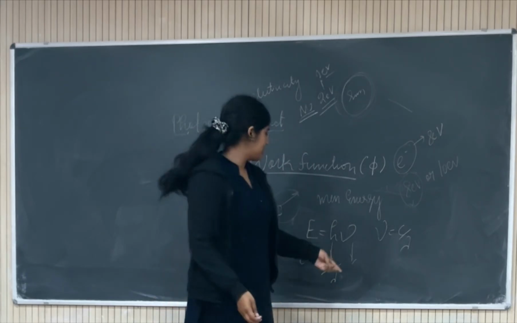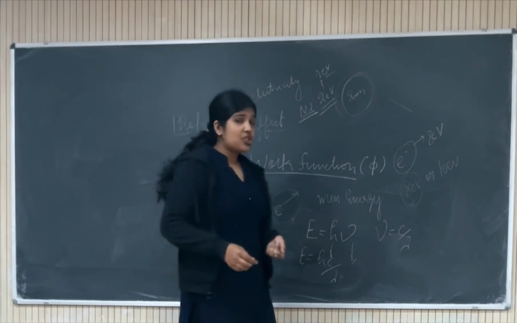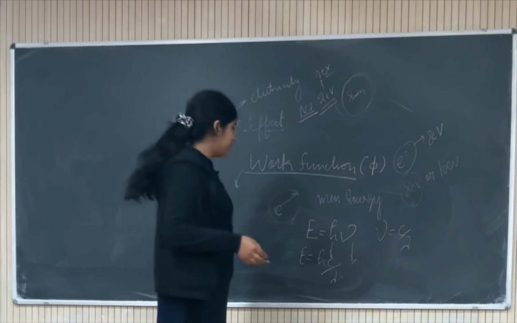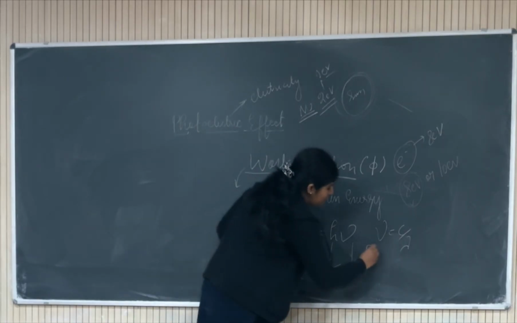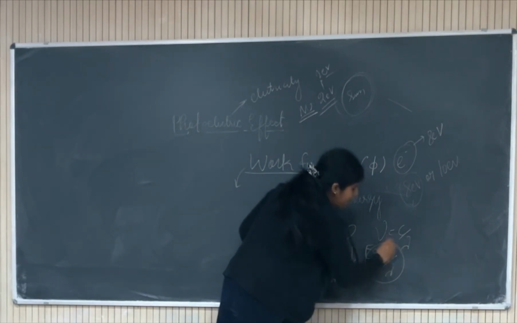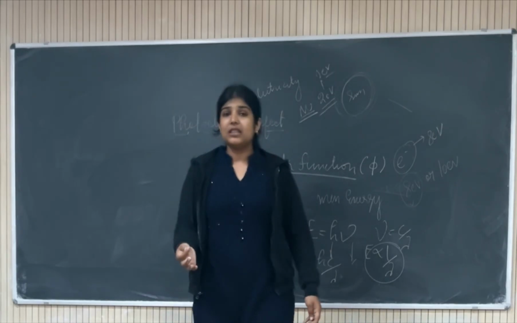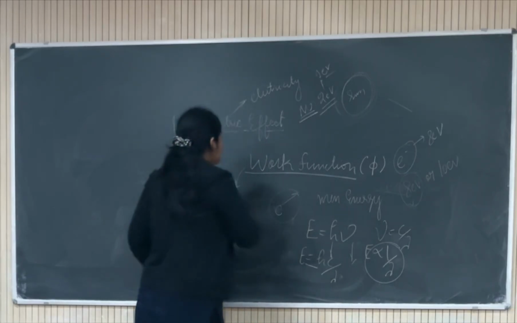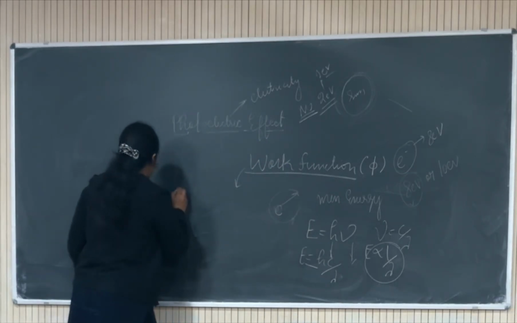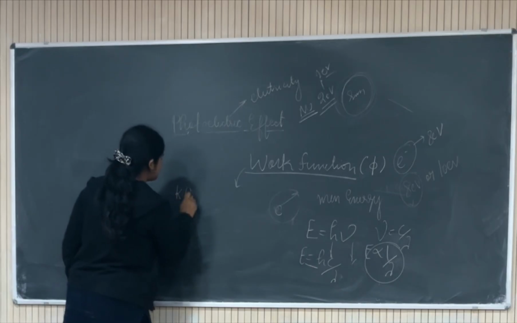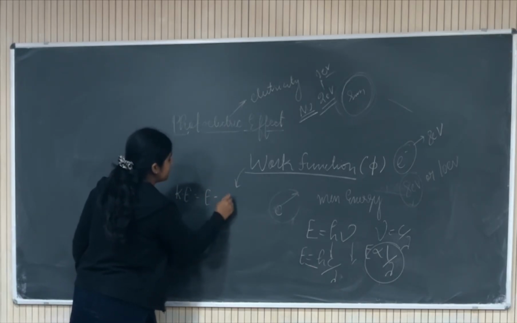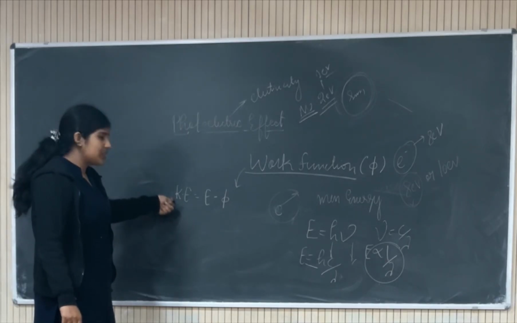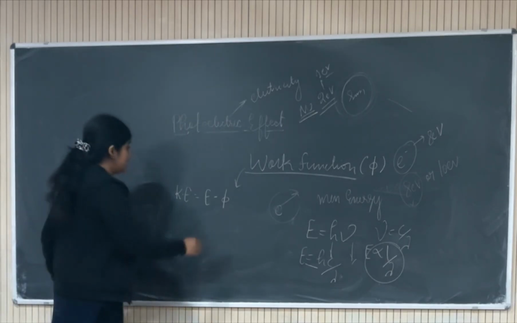What is lambda here? Lambda is the wavelength. So from this expression we can say that energy is a function of wavelength only, meaning energy is inversely proportional to wavelength. If you are decreasing the wavelength, then the energy will be high because they are inversely proportional to each other. And we have a relation that kinetic energy is equal to E minus phi. This is the photoelectric equation, the Einstein equation of the photoelectric effect.